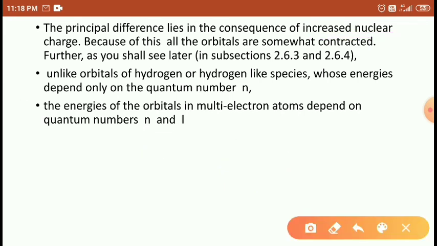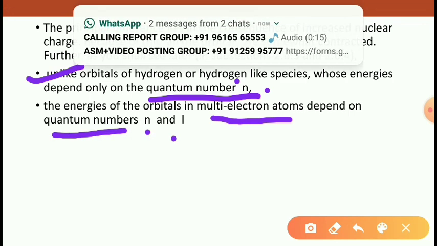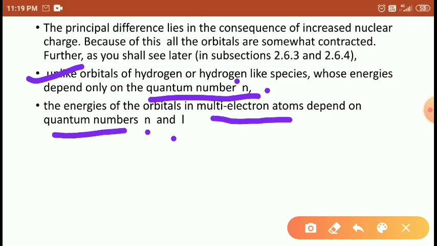And unlike the hydrogen atom and hydrogen-like species, whose energy depends upon the quantum number, right? Quantum means the smallest particle, that is why we call it a quantum number. So for hydrogen and hydrogen-like species, the electron energy depends upon the quantum number. The energy of a multi-electron atom depends upon the quantum numbers n and l. What are n and l? We will discuss in the next class, students.